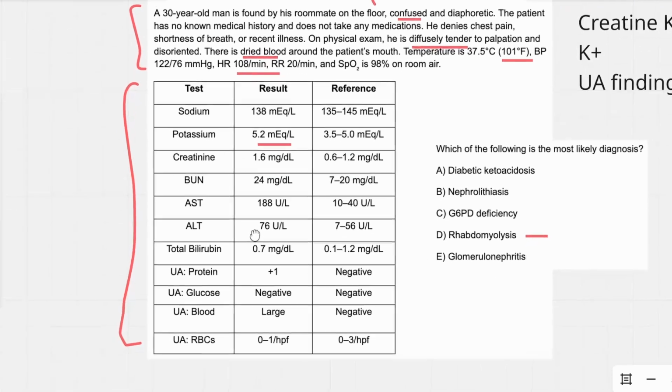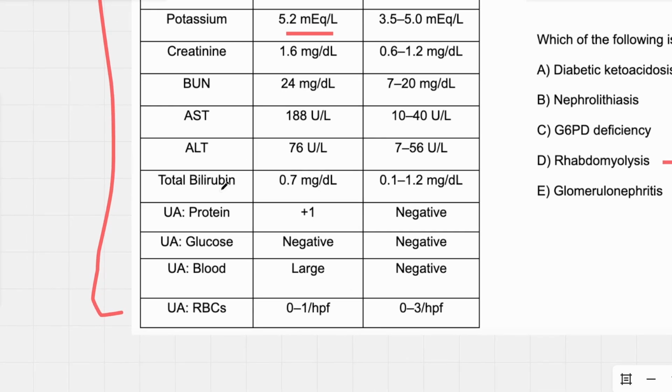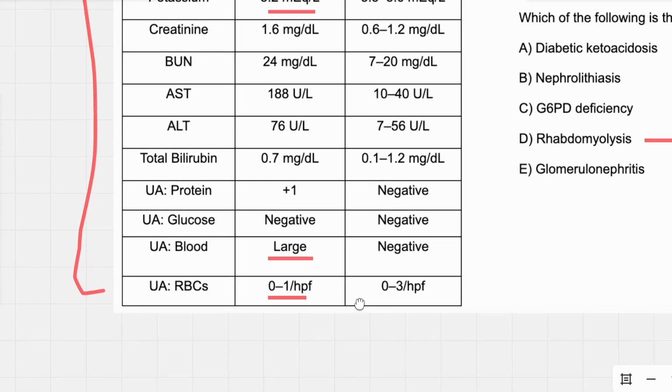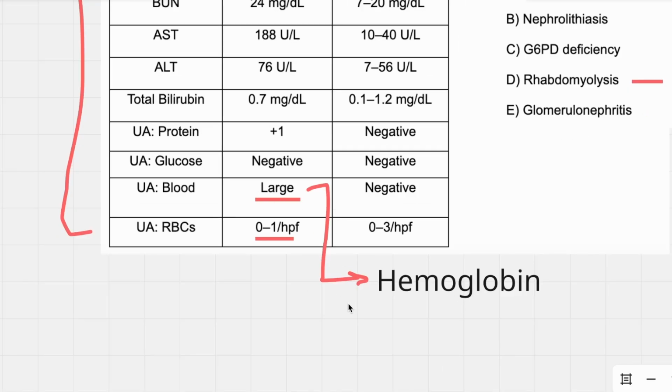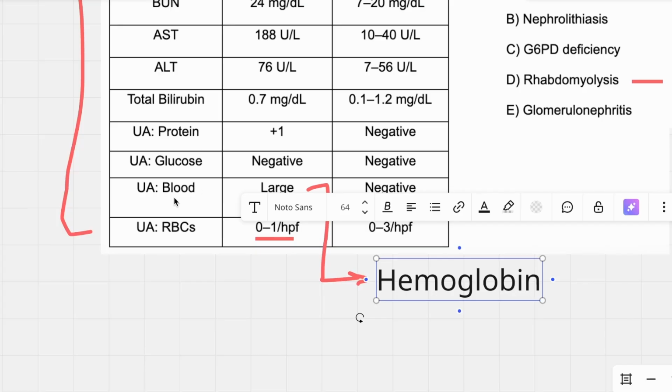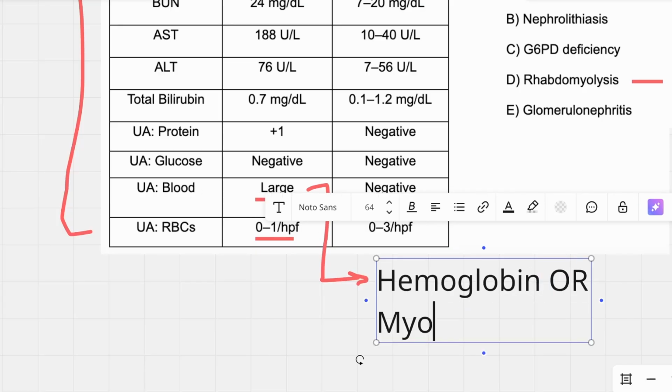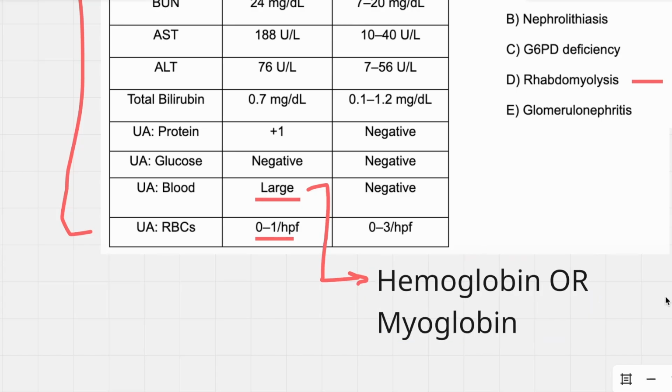So let's take a look then at our UA. Really interesting findings here. If you look at the blood, there is a large amount of blood, but there are no red blood cells. This is pathognomonic, and I need you to memorize this, or at least make sense of it a little bit, and hopefully it sticks. So blood typically refers to hemoglobin. Our red blood cells, though, are absent. So how could you have hemoglobin without any red blood cells? Well, maybe the question you should be asking is, can blood mean something else? In this case, yes. It either means hemoglobin or myoglobin. And myoglobin is basically the hemoglobin version that we keep in our muscle cells.